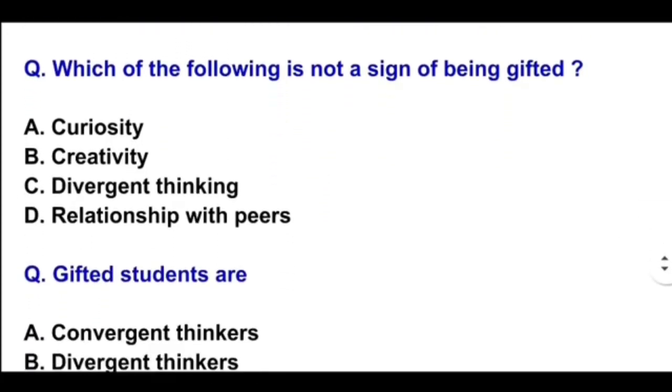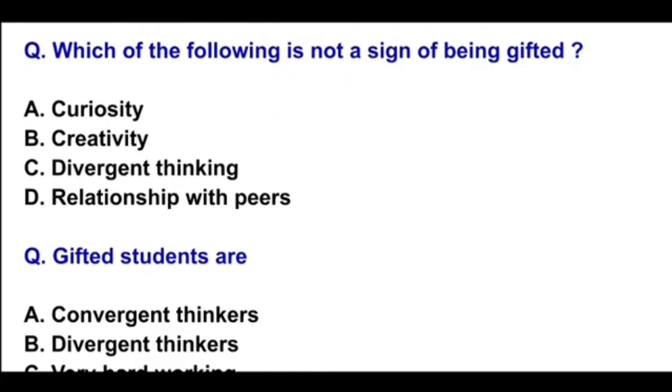Next question, which of the following is not a sign of being gifted? So correct option will be option D, relationship with peers. Here I am making a correction in this option, it will be bad relationship with peers. Okay, so bad relationship with peers isn't included in the characteristics of being gifted. Okay, so D will be the correct answer. Next question,